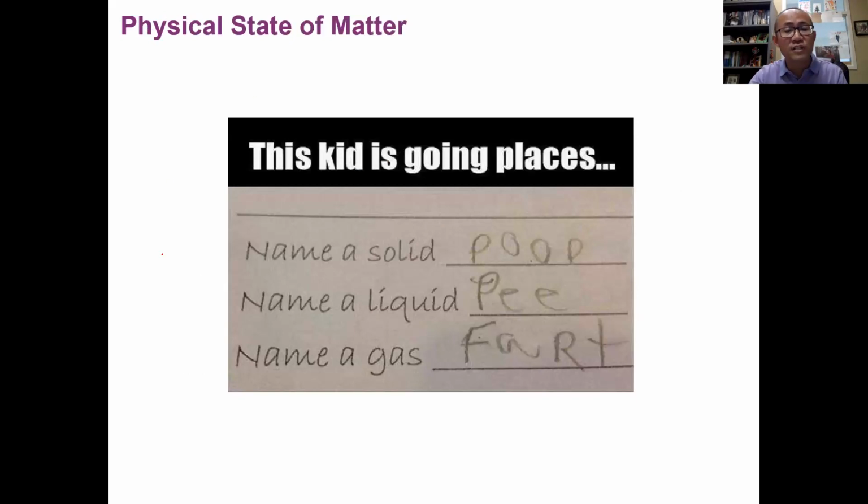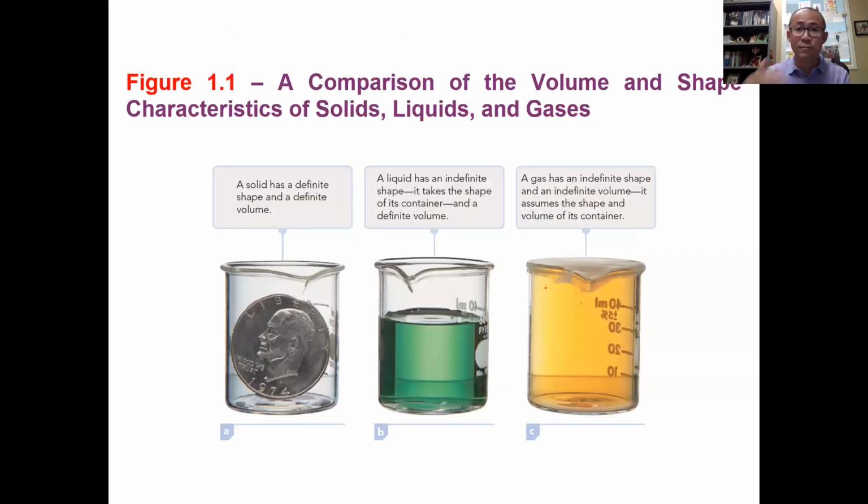Now, first, let's take a look at the classification of matter. Matter can be classified based on the physical state. Okay, we have 3 physical states: solid, liquid, and gas. So matter exists in these 3 physical states. The 3 physical states have their differences regarding their volume and shape.